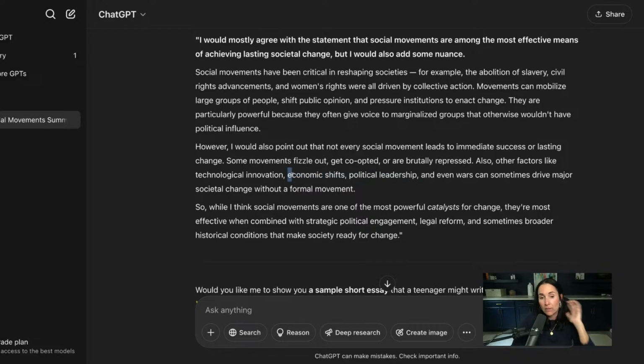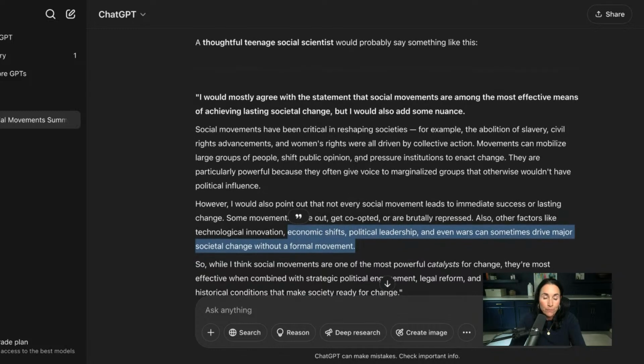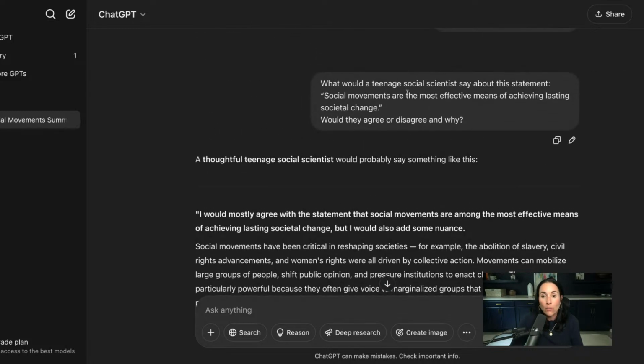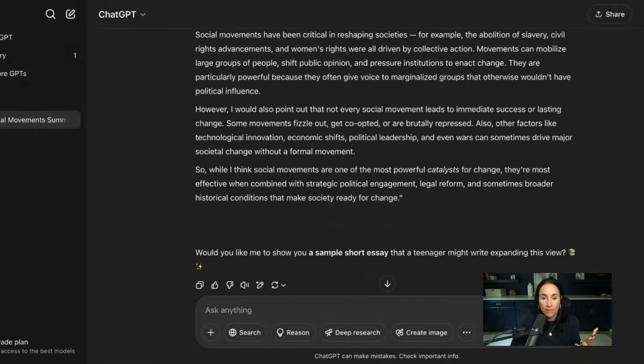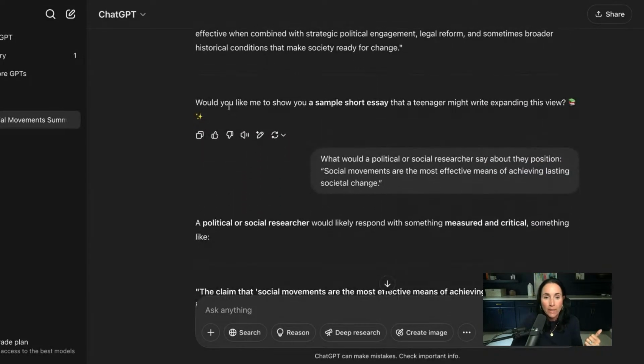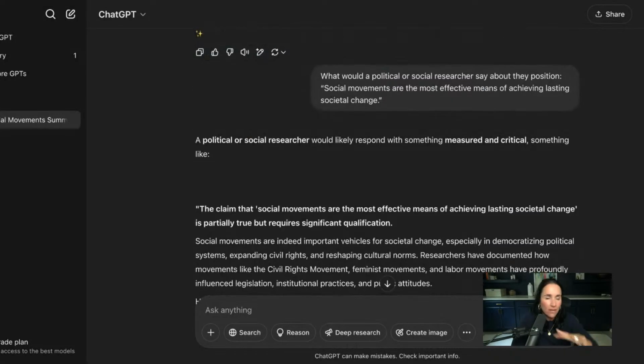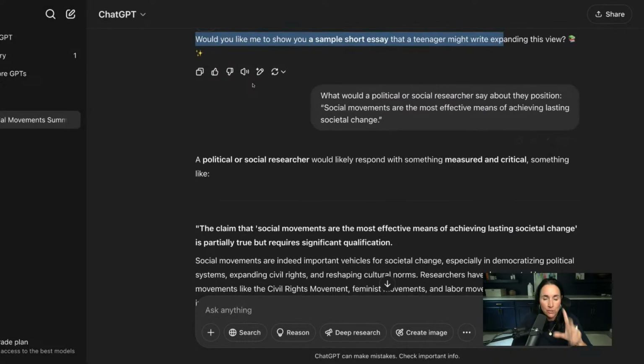And they might, so I'm not going to totally agree based on what this student is saying. I'm not going to totally agree that they are the most effective means. They are a means, but I'm not sure they're the most effective means now that I'm reading this. And I said, okay, that's great. And then it says, would you like me to show you a sample short essay a teenager might write? You could say yes to that, but no, because my essay is a little more specific than this. I've got other parameters that I'm going to give ChatGPT in a minute.